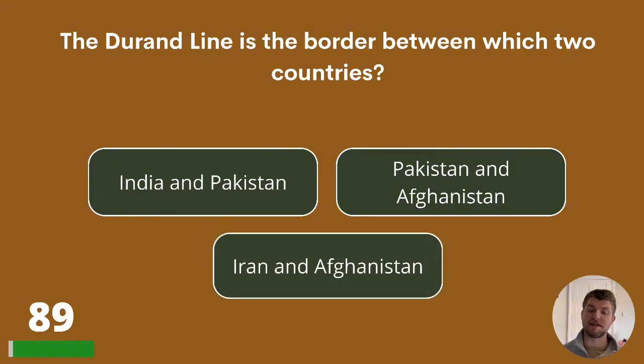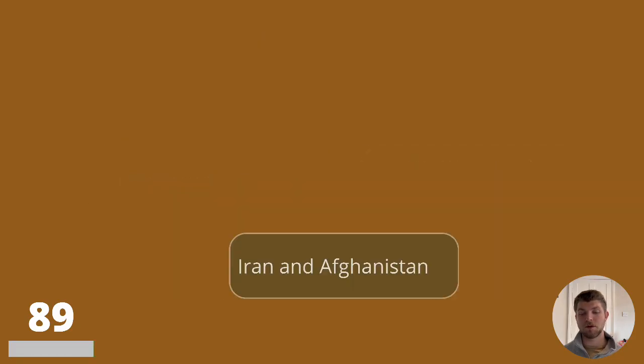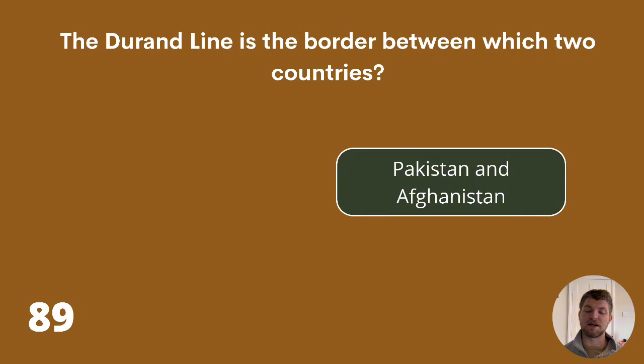The Durand Line is the border between which two countries? India and Pakistan, Pakistan and Afghanistan, or Iran and Afghanistan? The answer is Pakistan and Afghanistan.